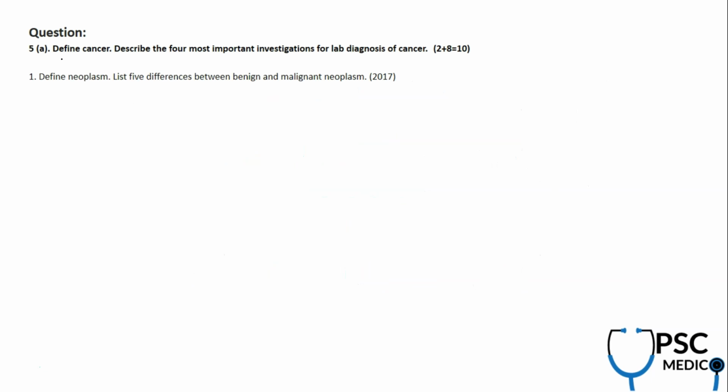The question number 5A is from pathology. They're asking it from the neoplasia aspect, or oncology, I would like to say. So what is the definition of cancer, and what are the 4 most important investigations for the lab diagnosis of cancer? What are all the most important investigations which you usually do? A similar question was asked in 2017, that is, what is the definition of neoplasm? But mainly till now what I observed is 4 or 5 times they repeated this, like what is the difference between benign versus malignant neoplasm. This is most important.